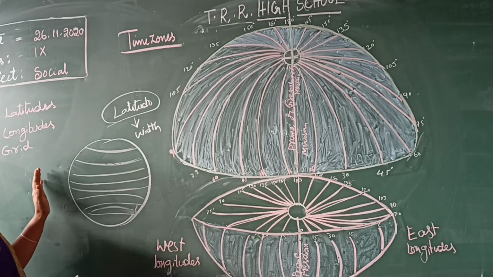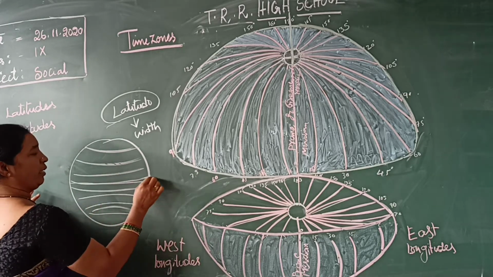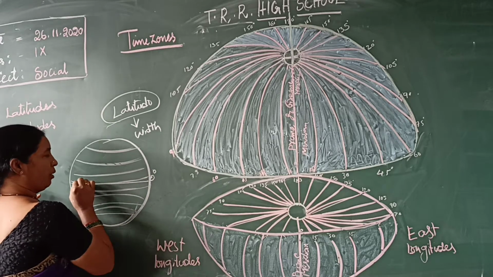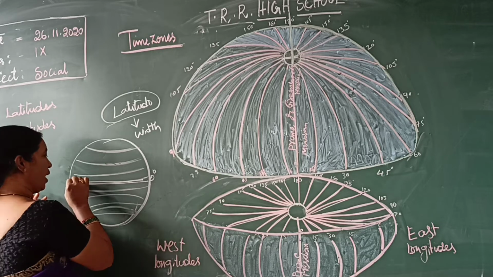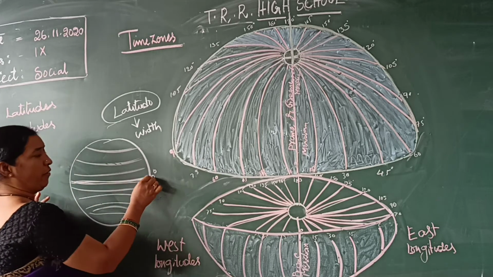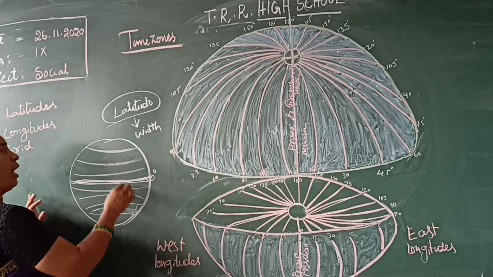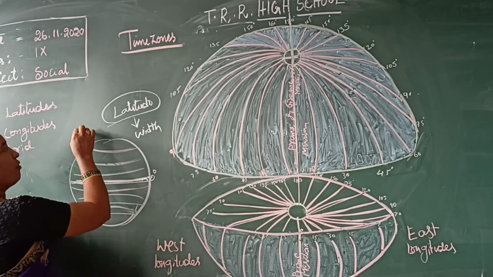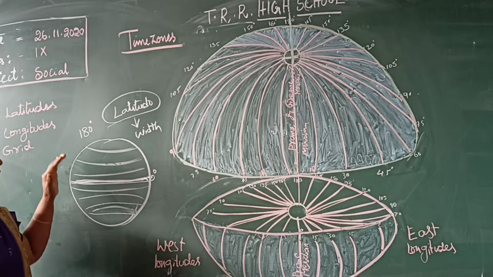And how many latitudes do we have? From 0 degree, the equator. This is also an imaginary line, and it is the longest latitude. From here to here there are 180 degrees of latitudes.